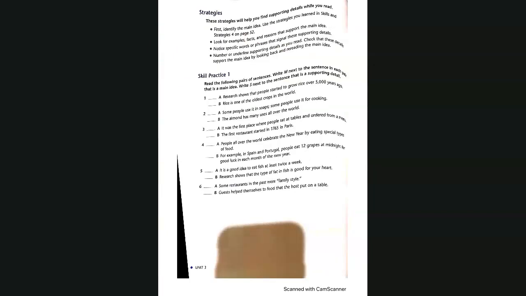So this is the advice that they give us about finding the main idea and supporting details. It says, first, identify the main idea. Use the strategies you learned in Skills and Strategies 4 on page 52. Look for examples, facts, and reasons that support the main idea. Notice specific words or phrases that signal these supporting details, and number or underline supporting details as you read. So we will practice some of these right now.